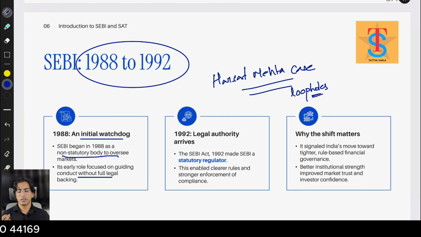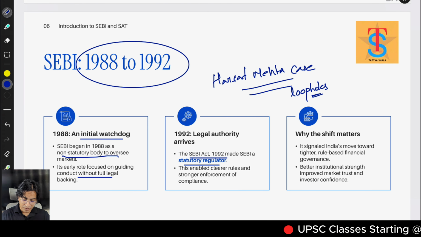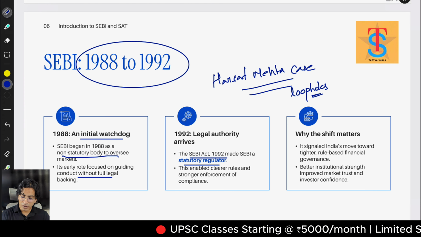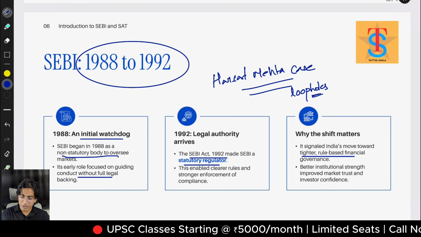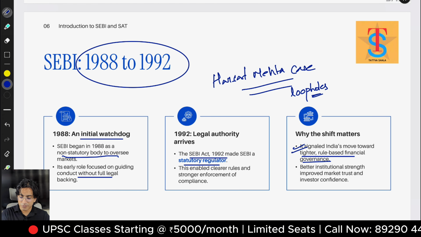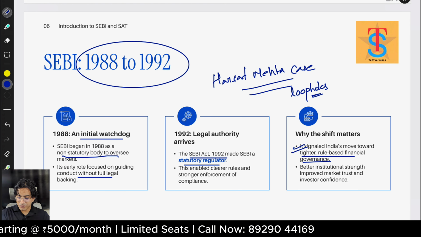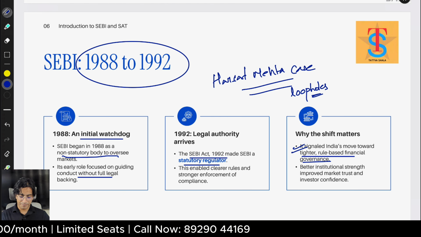After that, it was required that we have something which is statutory in nature. Therefore we came up with the SEBI Act 1992, and now it's a statutory body, which is most important. This enabled clearer rules and stronger enforcement of compliances. Why the shift matters: it signals India's move to tighter rule-based financial governance, most important. Better institutional strength, improved market trust, and investors' confidence.